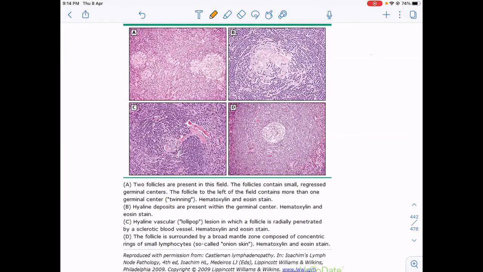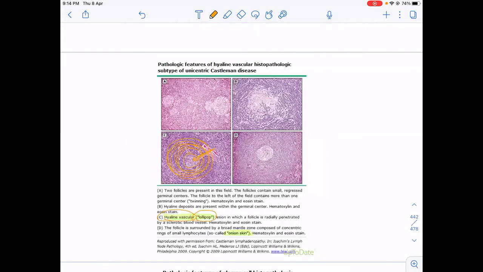In hyaline vascular, there is a follicle and a vessel penetrating it, so it is called a lollipop appearance. The concentric ringing is called an onion skin appearance. So you should remember this histopathological finding.